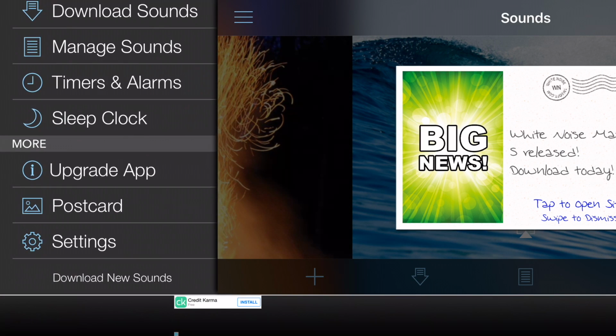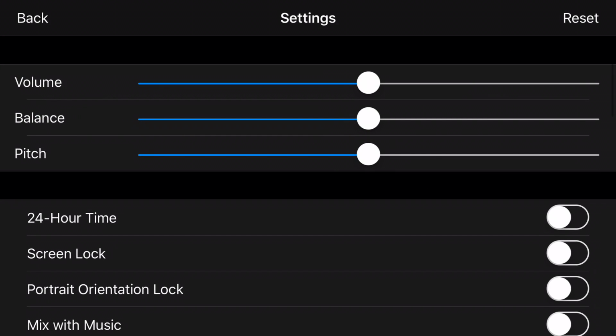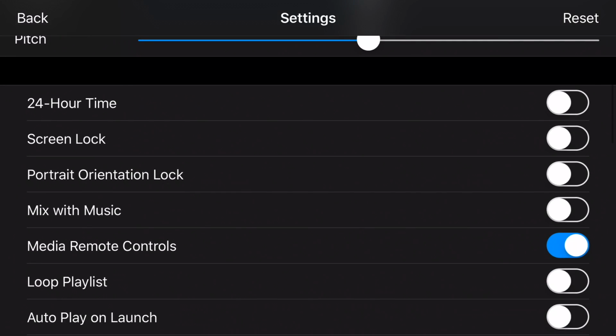You can also upgrade. Now you have different things. This is the free version, but in the settings you can see the balance, the pitch, the volume, and so forth. You can do a screen lock, 24-hour time. I mean, you can do so many things with this application.